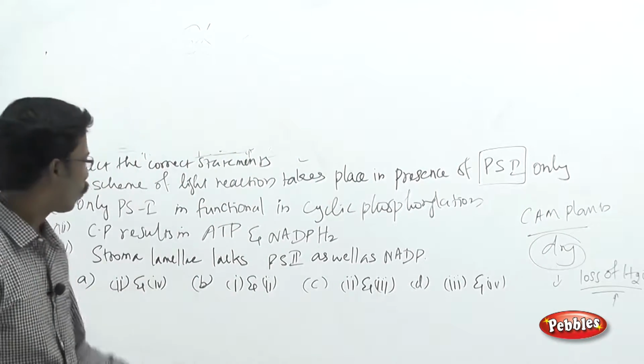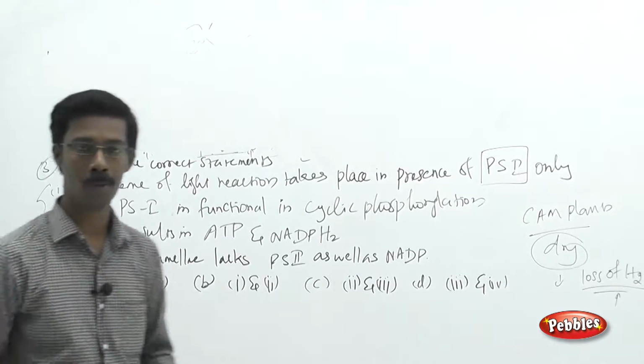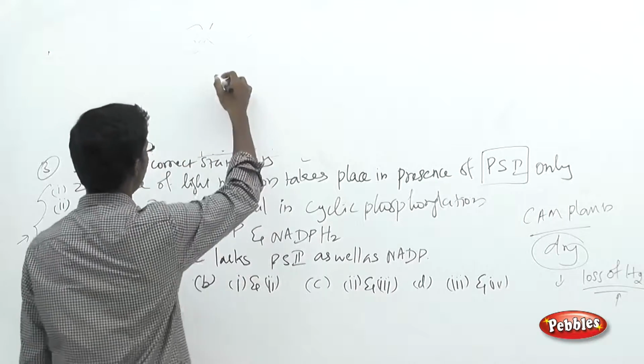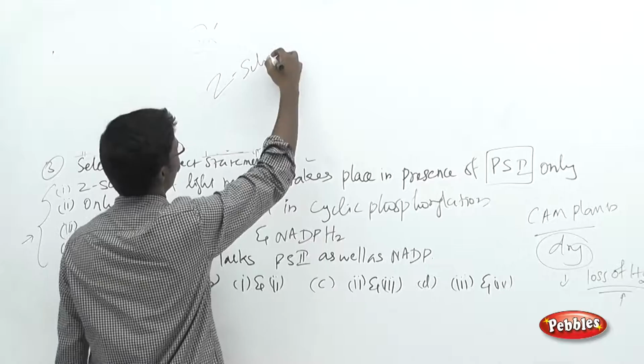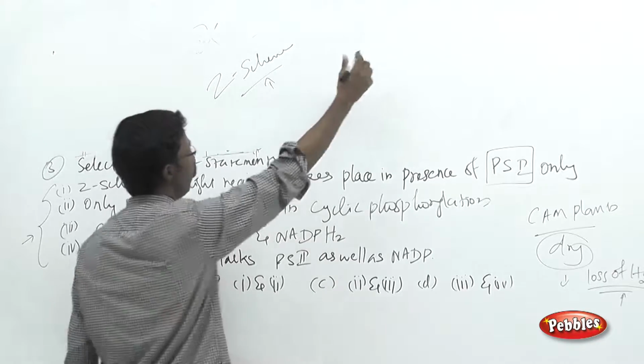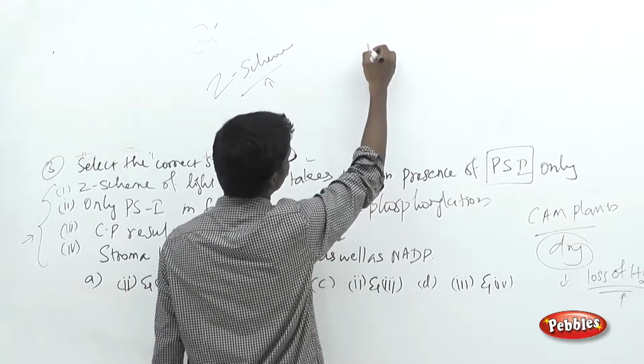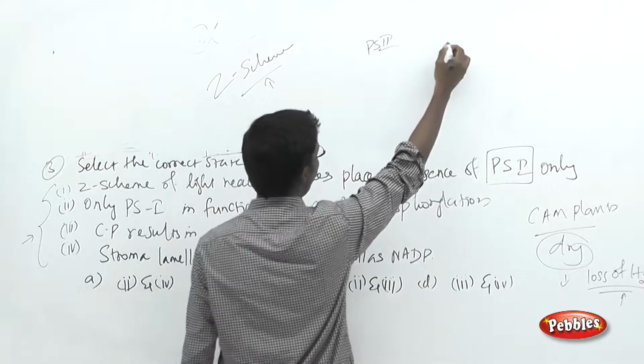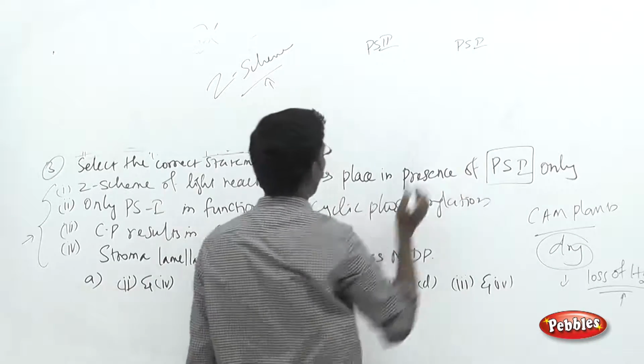To understand the first statement, you should know something about the Z scheme. What do you mean by Z scheme? As we have seen in our previous classes, there are two systems involved in photosynthesis, PS2 and PS1.